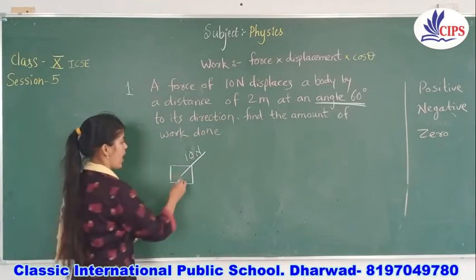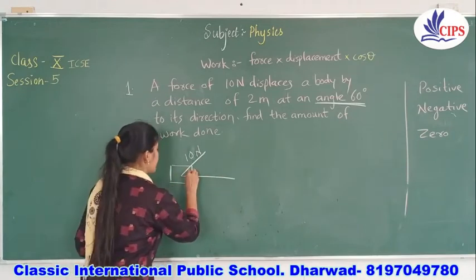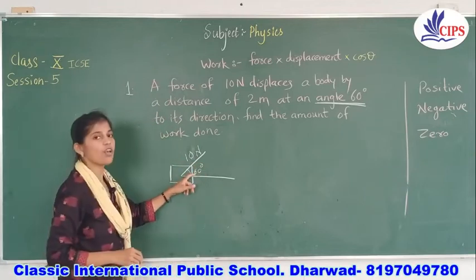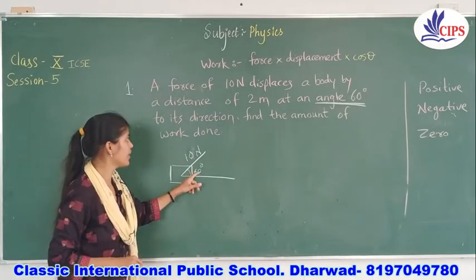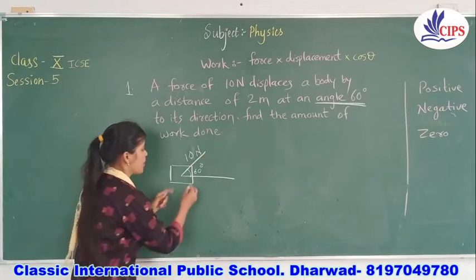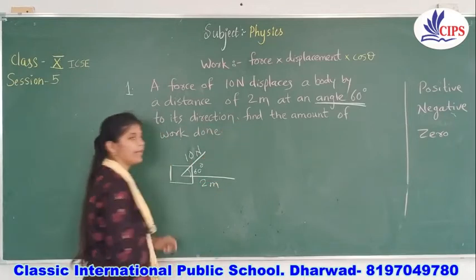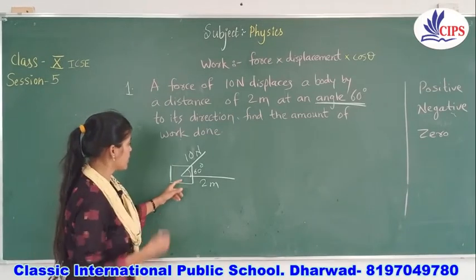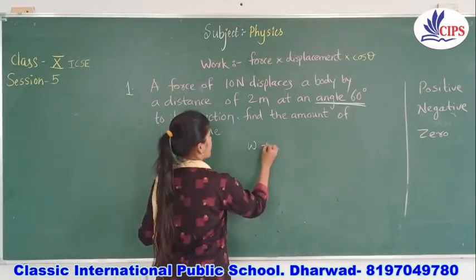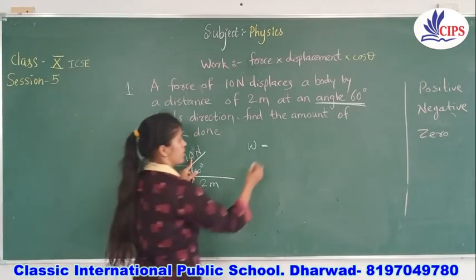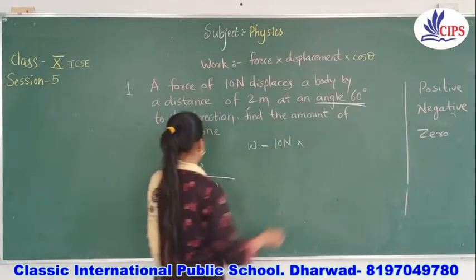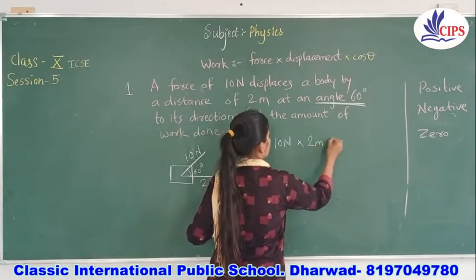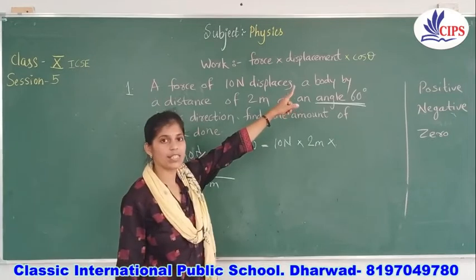They said it is making an angle of 60 degree, so the cos theta value is cos 60, and the displacement is 2 meters. Let us put these into the formula. Work done is force 10 Newton into displacement 2 meters into cos theta.